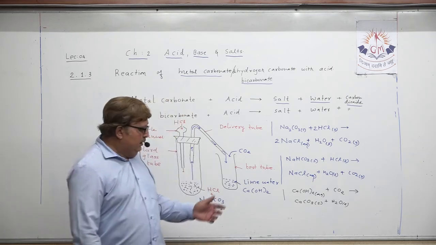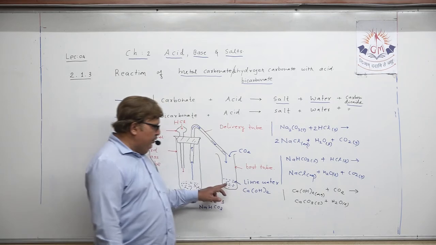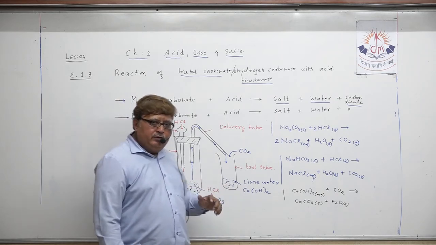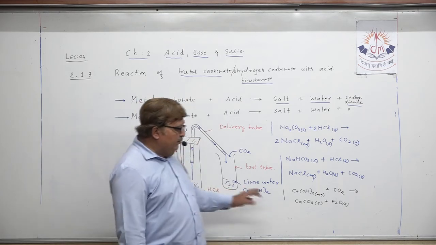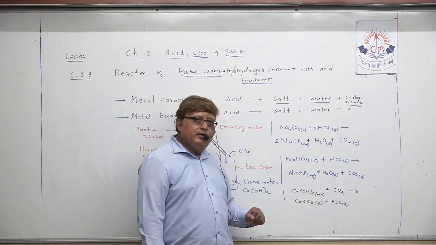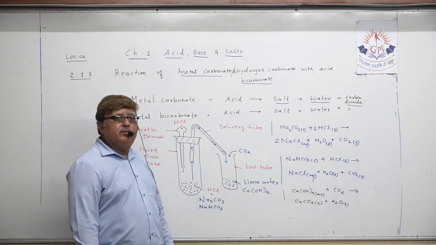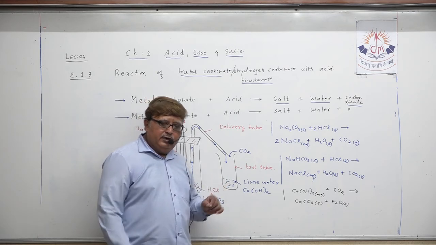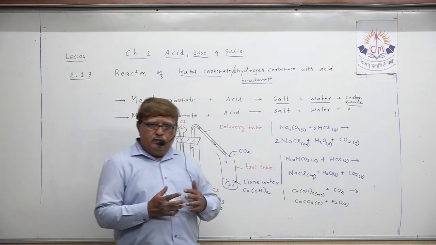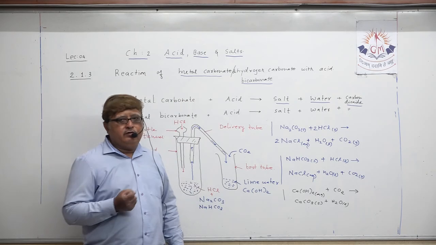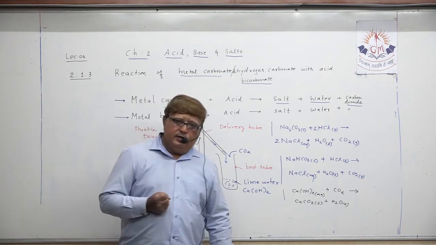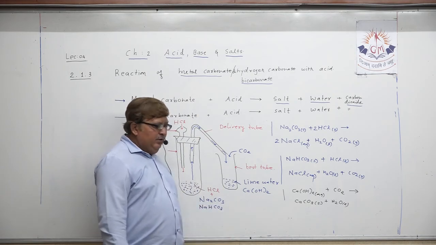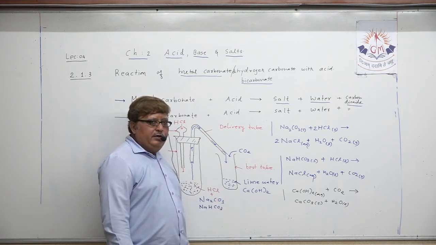But the moment carbon dioxide reacts with this whitish looking liquid, the solution turns milky white, because now it consists of a mixture of water as well as calcium carbonate, and these white tiny particles of calcium carbonate make the mixture look milky white. That is the detection of production of carbon dioxide gas. Understand? So this way, my dear student, carbon dioxide can be detected.